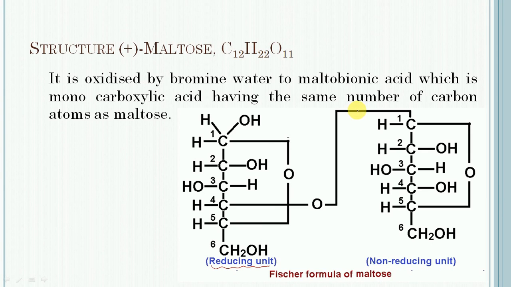The linkage between the two units is an alpha glycosidic linkage involving the hemiacetal carbon, that is carbon 1 of one unit, and the hydroxy group on carbon 4 of the other unit. So this one is the non-reducing unit, and the glycosidic linkage involves carbon 1 of the non-reducing unit and carbon 4 of the reducing unit.